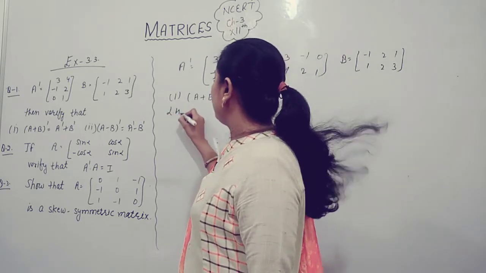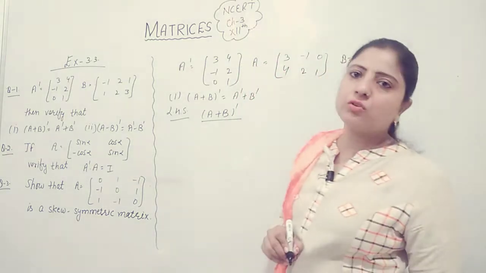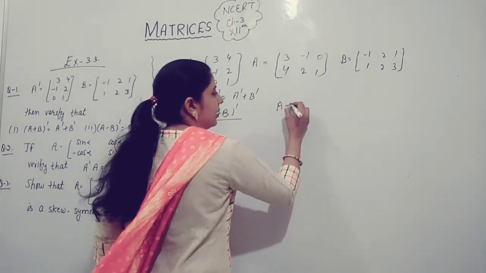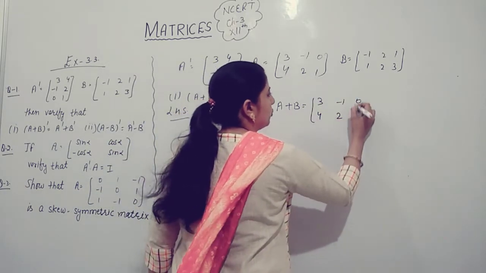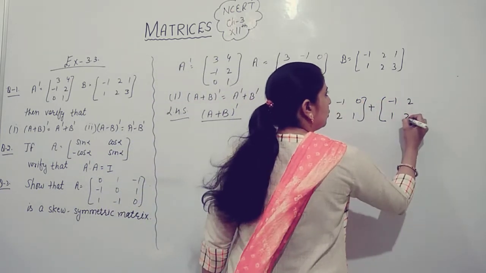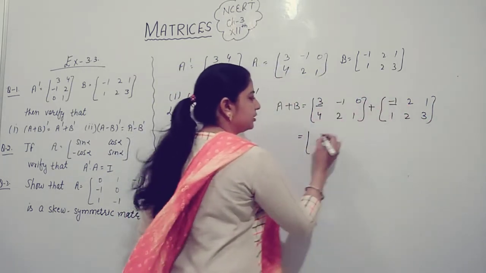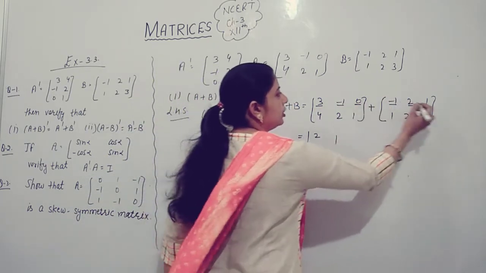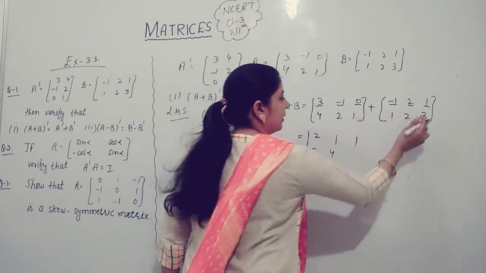So first we take the left hand side, transpose of A plus B. First we solve A plus B. Matrix A is 3, 4, minus 1, 2, 0, 1, and putting the sign of addition, matrix B is minus 1, 1, 2, 2, 1 and 3. 3 minus 1 is equal to 2. Minus 1 plus 2 is 1. 0 plus 1 is 1. 4 plus 1 is 5. 2 plus 2 is 4 and 1 plus 3 is 4.